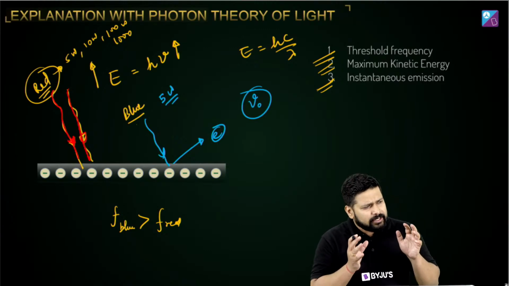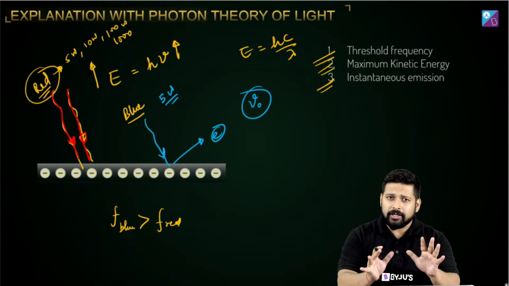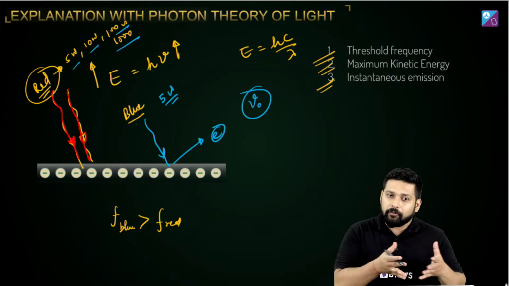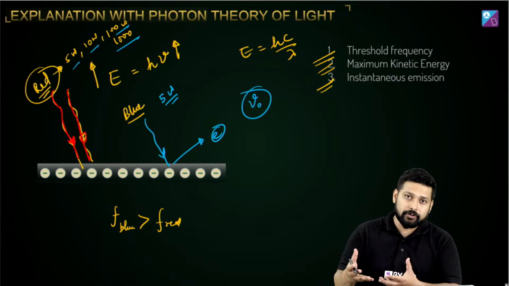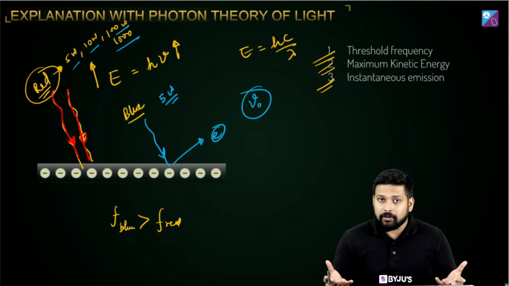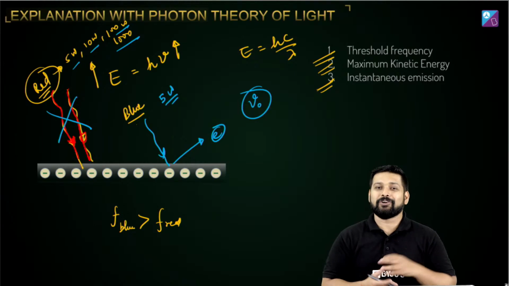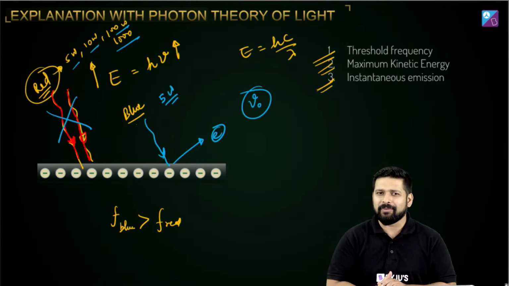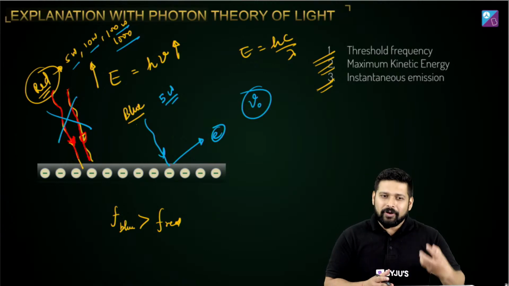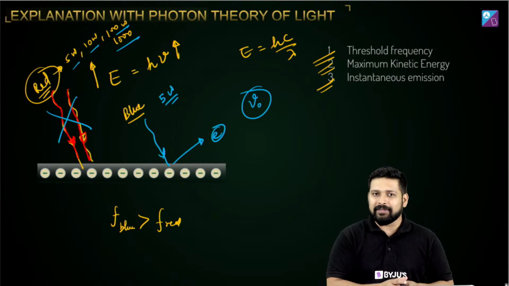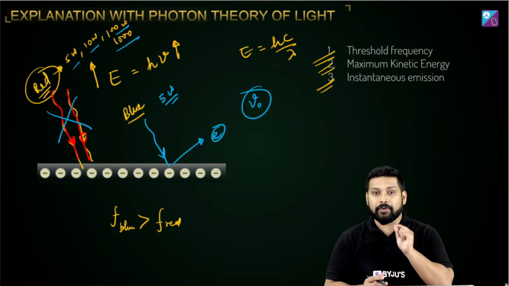So this turned the whole understanding upside down. We thought that the energy of a wave depends on its intensity. If I put more and more watts of the bulb over there, I'm going to get electrons. That was not happening. So we cannot explain this phenomenon using wave theory, because wave theory tells us to make it more intense and the electrons are going to come out, the energy is also going to increase. Over here the dependency was not on the intensity as it is in the case of all waves. Rather it was dependent on frequency.